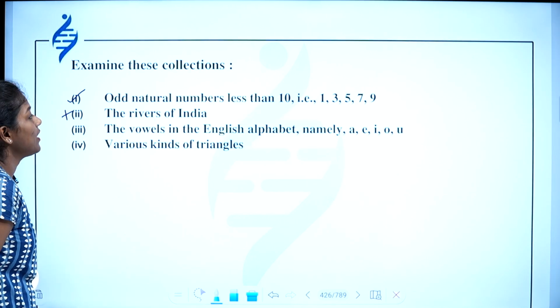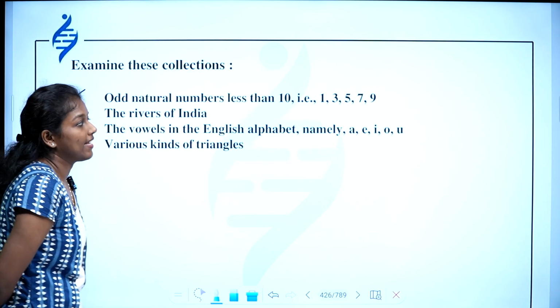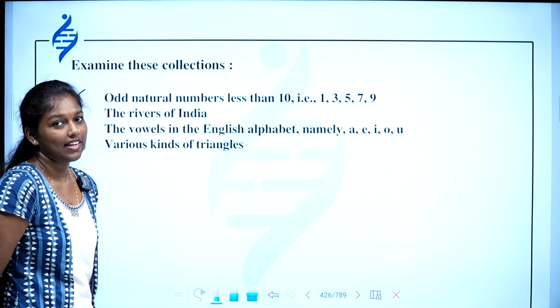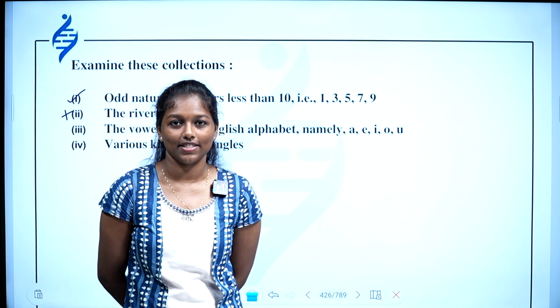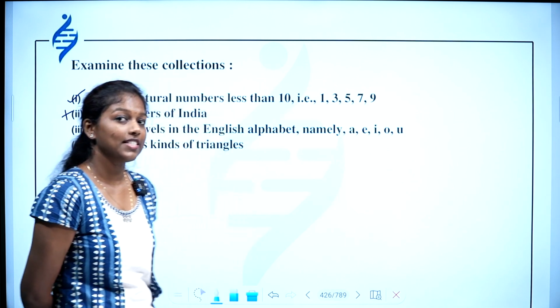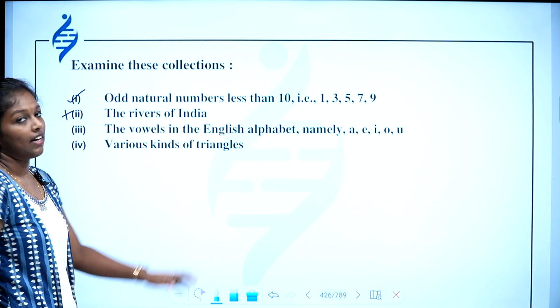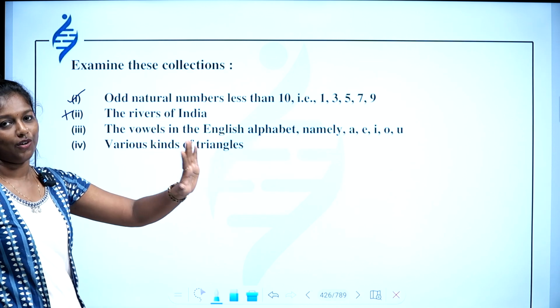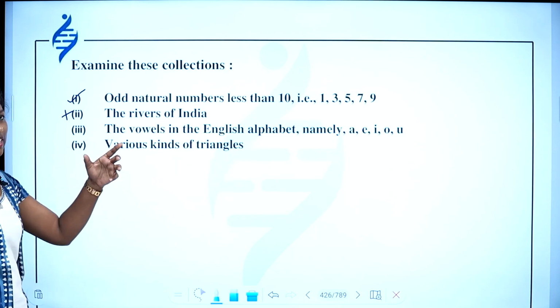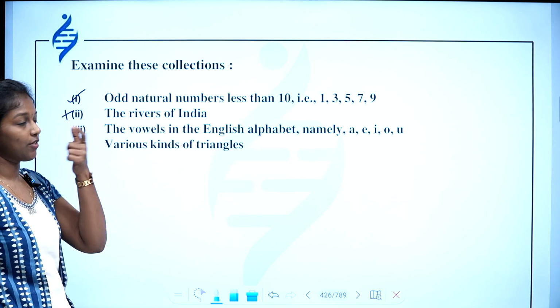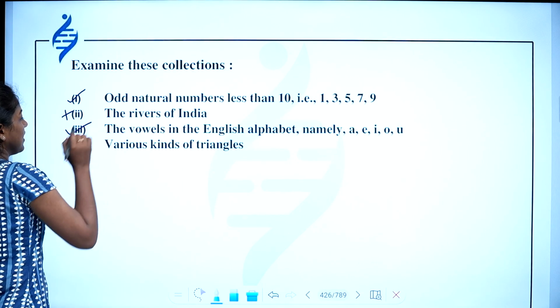Next, the vowels in the English alphabet, namely A, E, I, O, U. So yes, in our English alphabet there are only 5 vowels. Okay, so vowels is well defined, since the vowels in the English alphabet are only 5. If you are given any other alphabet, you can check whether it is a vowel or not. So this is also a well defined set.